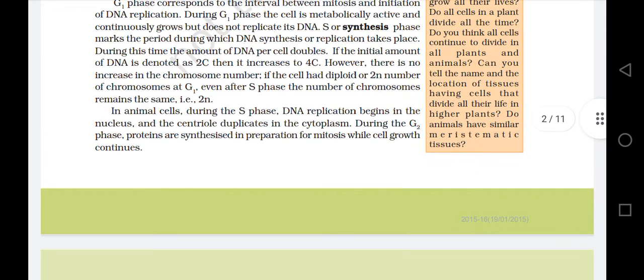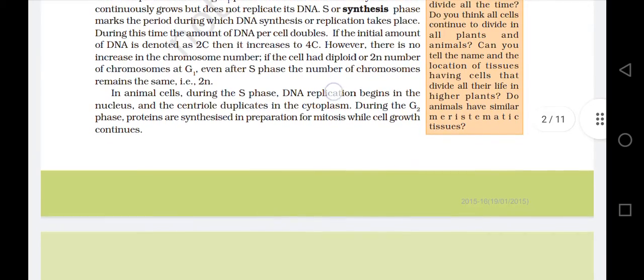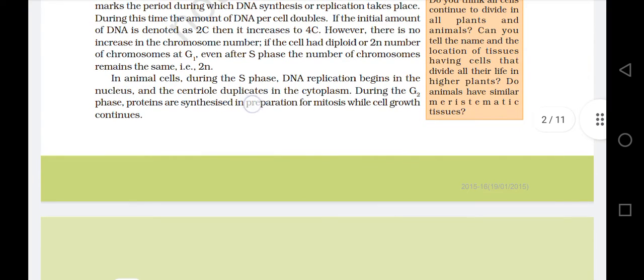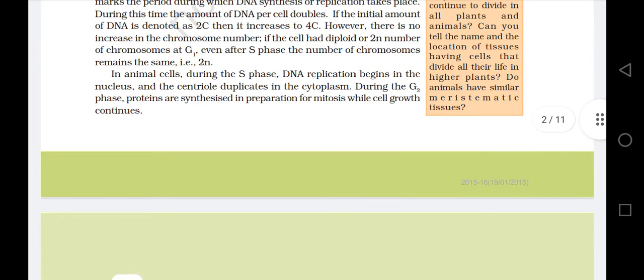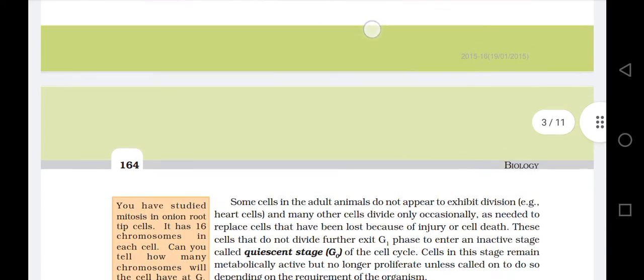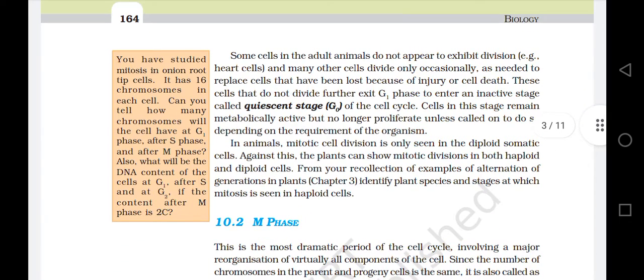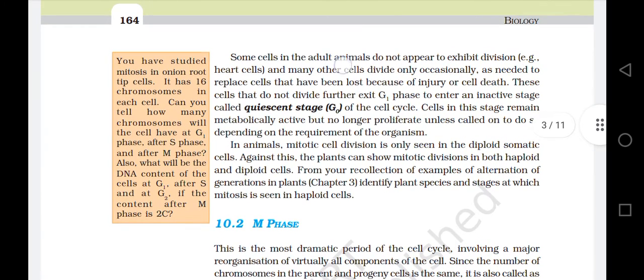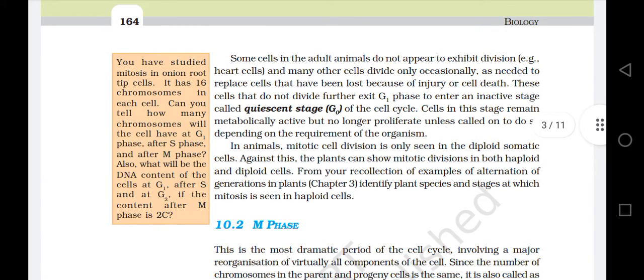In animal cells, during the S phase, DNA replication begins in the nucleus and the centriole duplication occurs in the cytoplasm. During the G2 phase, proteins are synthesized in preparation for mitosis while cell growth continues. Some cells in the adult animals do not appear to exhibit division, for example heart cells, and many other cells divide only occasionally as needed to replace cells that have been lost because of injury or cell death.